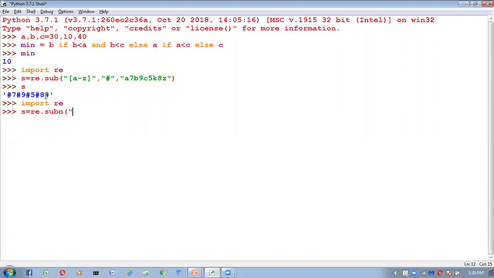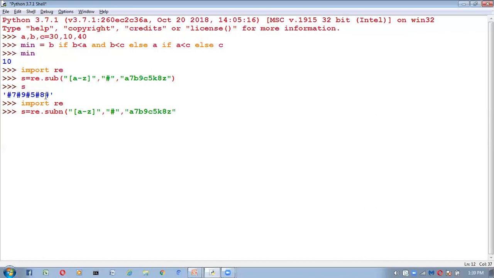Same pattern a to z, replacement of the hash symbol, comma, target string A7, B9, C5, K8, Z something.